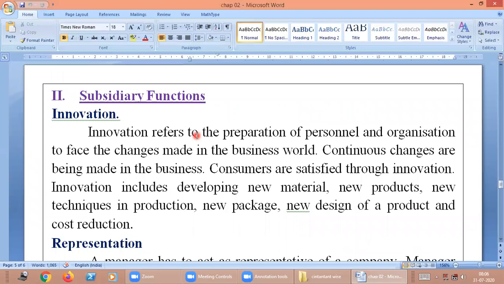Subsidiary functions. Innovation. Innovation refers to the preparation of the personnel and organization to face the changes that are made in the business world. Changes are made in the organization. The organizations are satisfied through their innovation. Innovation includes the development of new material, new production, a new technique in the production, new packaging, a new design of the production and cost of it. These are the innovation things.